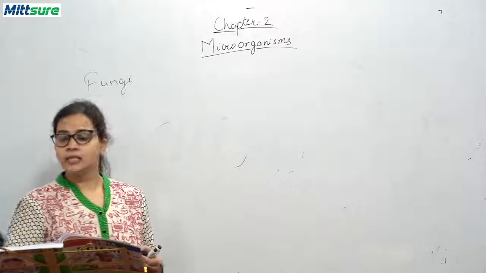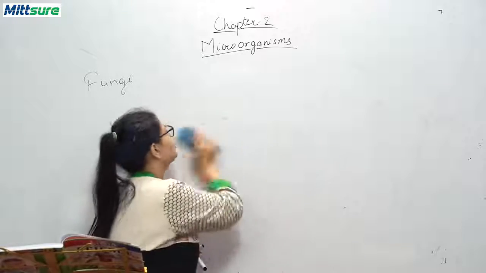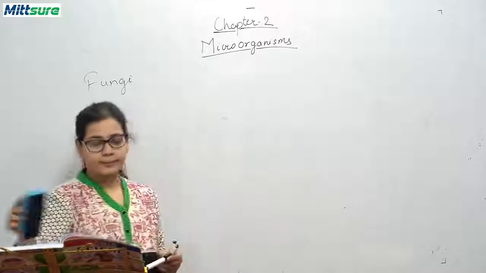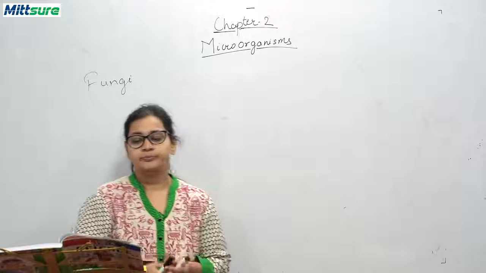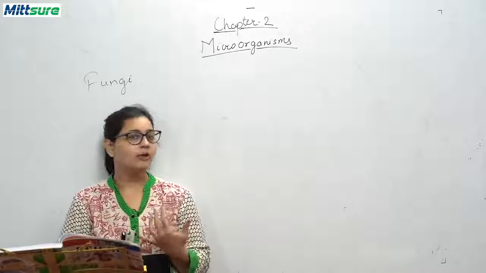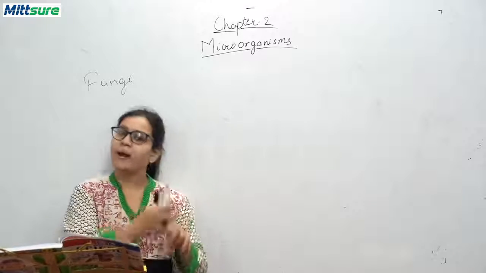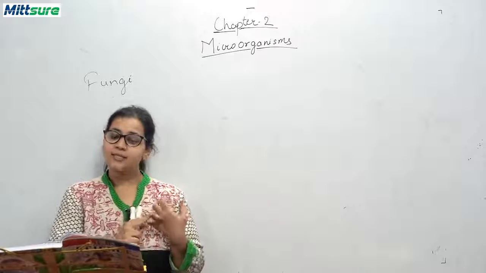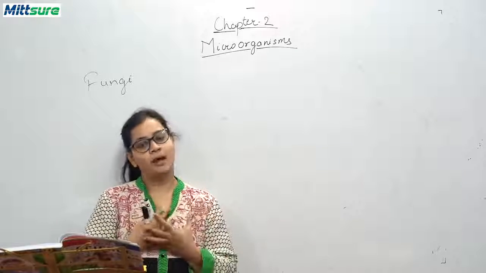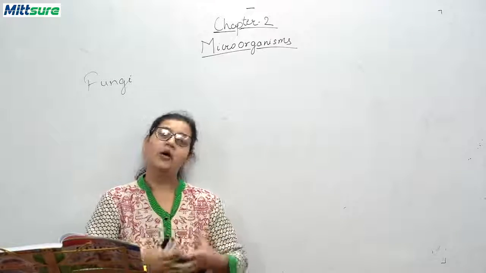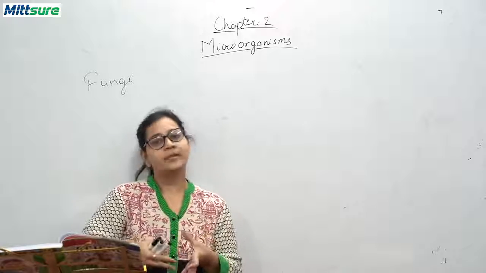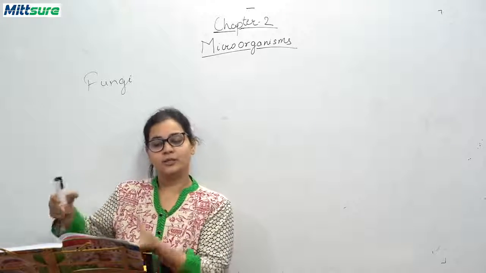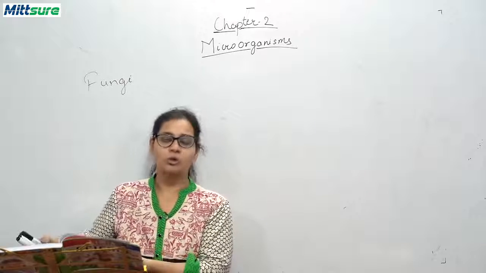we will be discussing kinds of fungi. Okay. Now, fungi are of two types, parasitic fungi and saprophytic fungi. Parasitic fungi grow on living plants or animals and obtain ready-made food from those hosts.